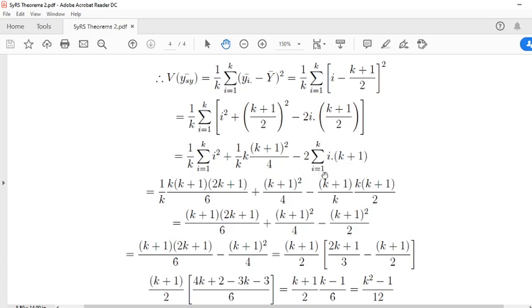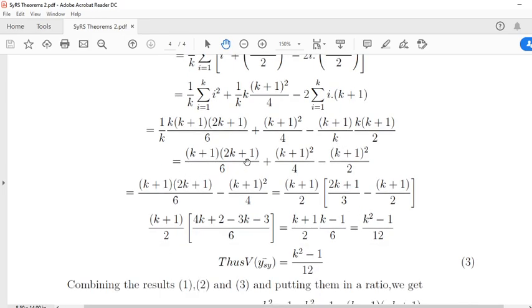We know that the sum of n natural numbers is n into n plus 1 by 2, so this k plus 1 by 2 remains here, k plus 1 by k, this k remains here.